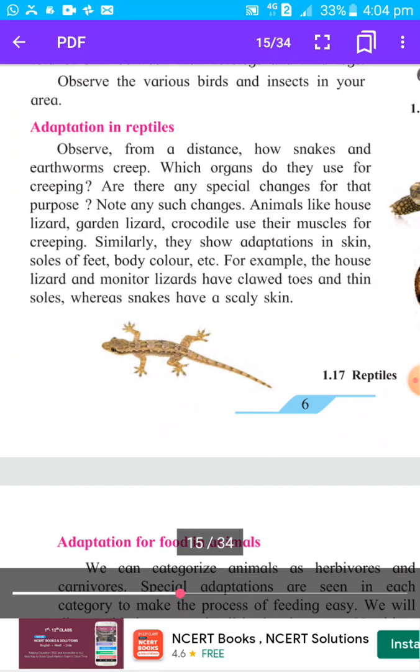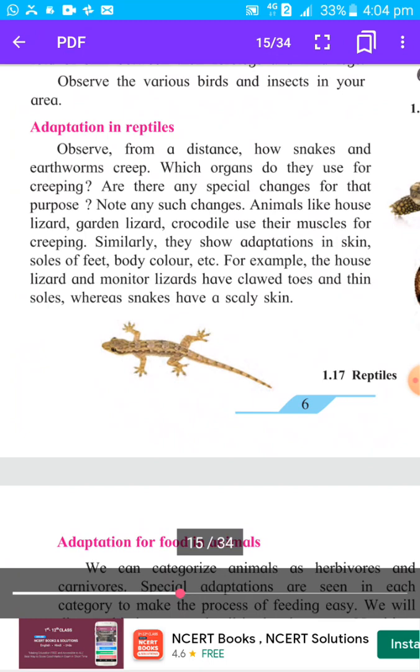Similarly, they show adaptation in skin, soles of feet, body color, etc. So what is the adaptation? On the skin they have a covering of scales. Okay, so that water loss from their body is very less due to scales. You must have seen scales on the body of snake. Then the soles of feet are in such a way that they can tightly hold the object. Then their body color is matching with their surrounding. Okay, so these are the adaptations.